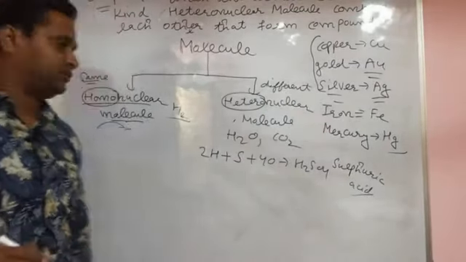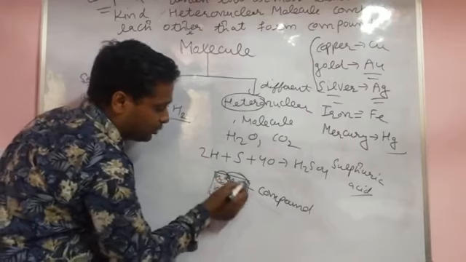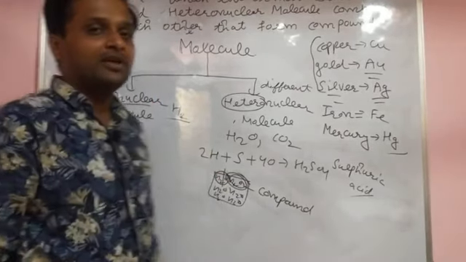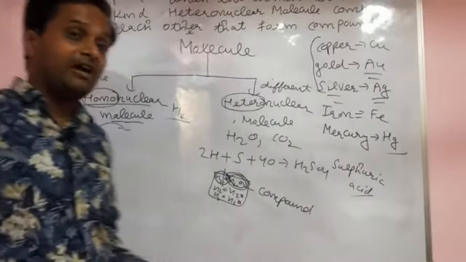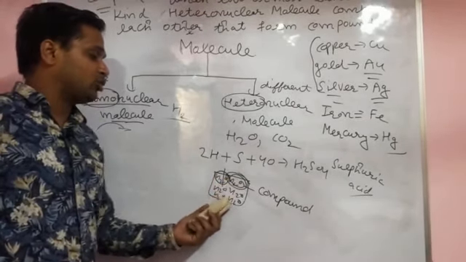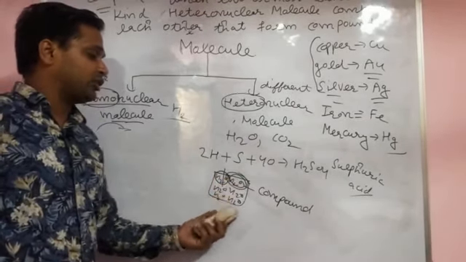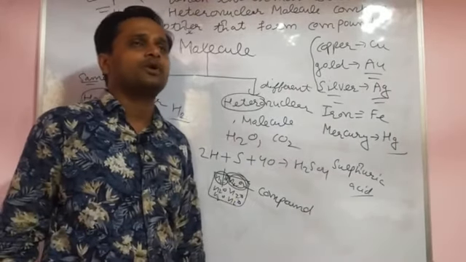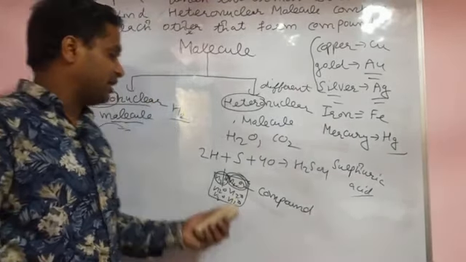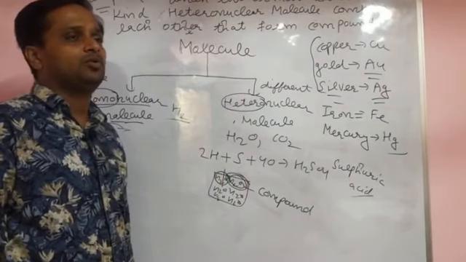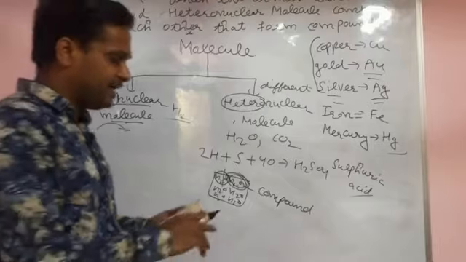Element is also pure, compound is also pure. You should not think it is not pure because it is made up of hydrogen and oxygen. That I will tell afterwards. When the same thing repeats, H2O, H2O, H2O, it means it is also pure. Some students think the compound is not pure, but actually, compound is also pure. They ask, sir, it is made up of hydrogen and oxygen, two types of atoms. Why? See.